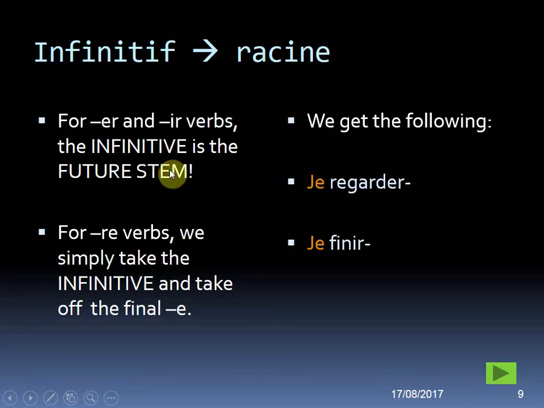If it was an IR verb, finir, exactly the same. We put je and finir, and this little hyphen at the end of both of these words denotes that this is where we have to put our endings. So we do not change it for an IR verb, and we do not change it for an ER verb. However, for an RE verb, usually vendre with an E, you take off the E, meaning that every single one of these stems has to end in R.